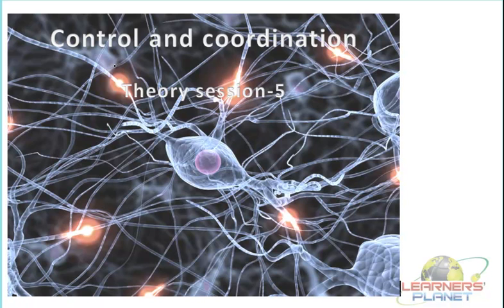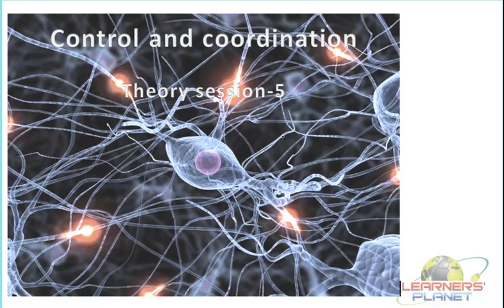What was the central nervous system? It is the central, commanding or decision making center of the body, right, and is comprised of the brain and the spinal cord. Whereas the next part is the peripheral nervous system, which helps in communicating between the peripheral organs of the body, or we can say the different parts of the body or the muscles, and the central nervous system. So it must be comprised of what? The nerves. And then the next part was the autonomous nervous system, which helps in the regulation of various processes.